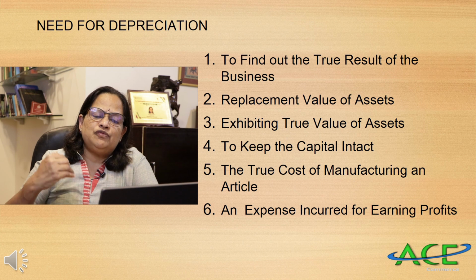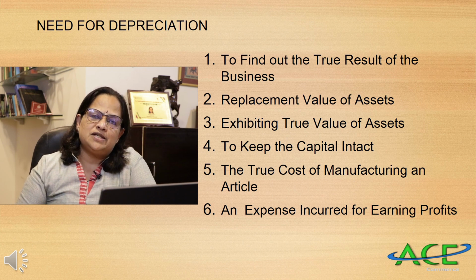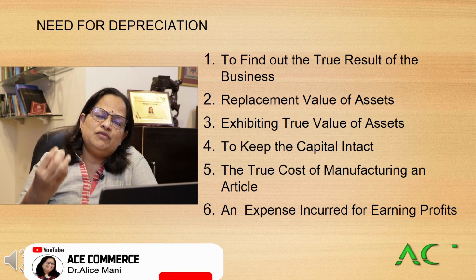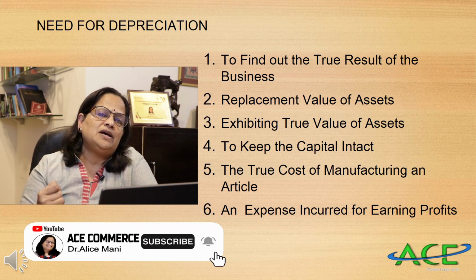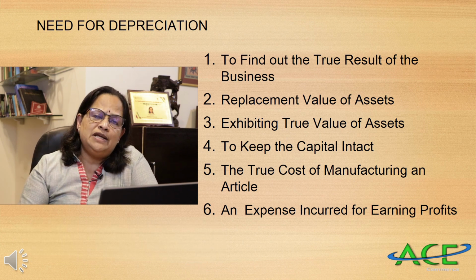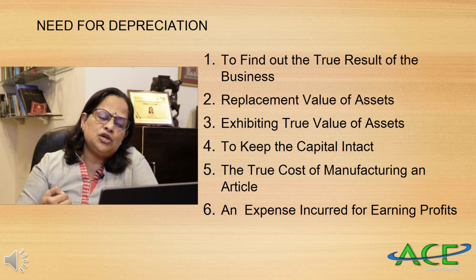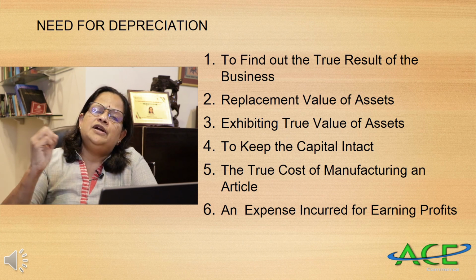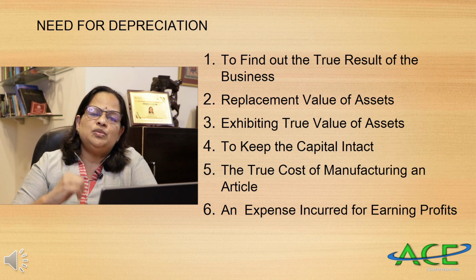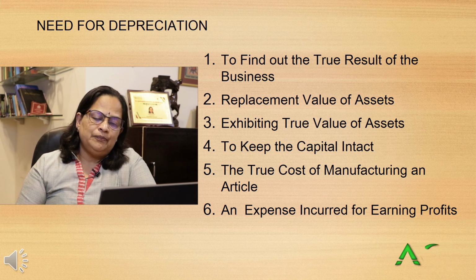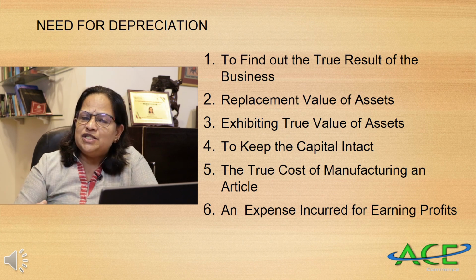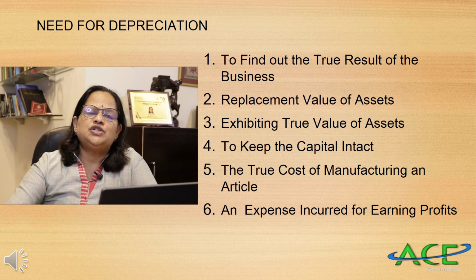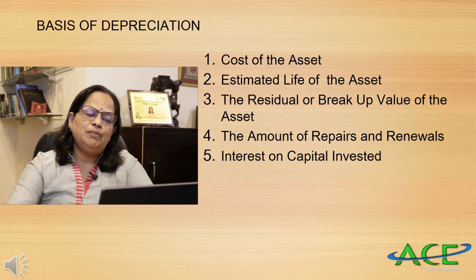Now the next point is to find the true cost of manufacturing an article. You know that cost of production is calculated by costing each and every item involved in producing that article. Then only they can decide the selling price. So if you want to know the actual cost of manufacturing an article, depreciation is also to be added to the cost of manufacturing. Next, it's an expense incurred for earning profit. If an organization is making profit, depreciation also should be counted for calculating the profit.